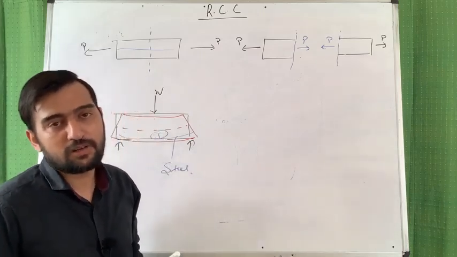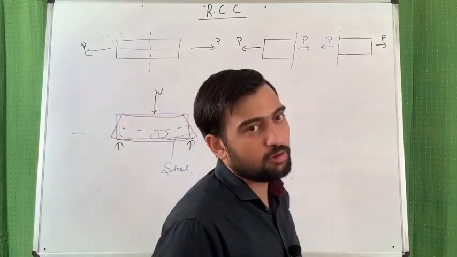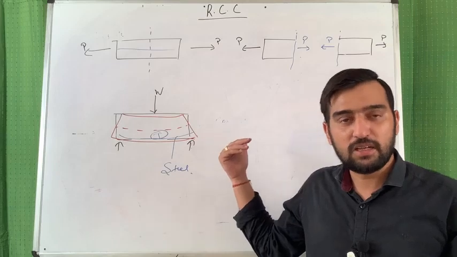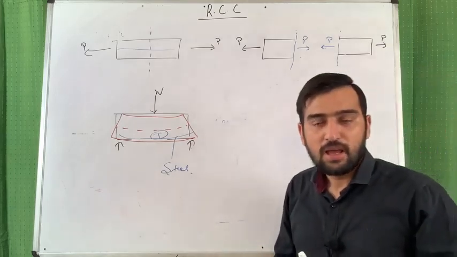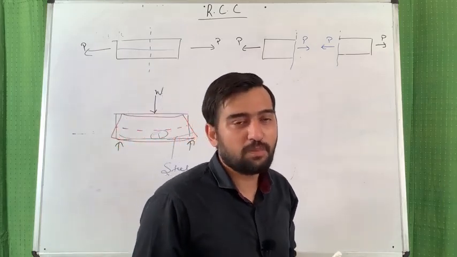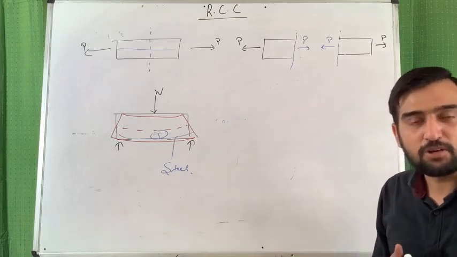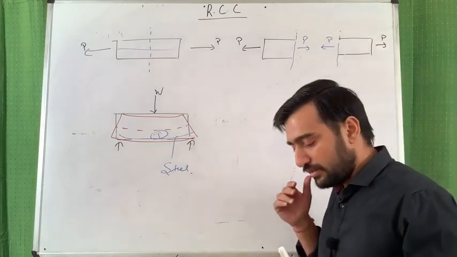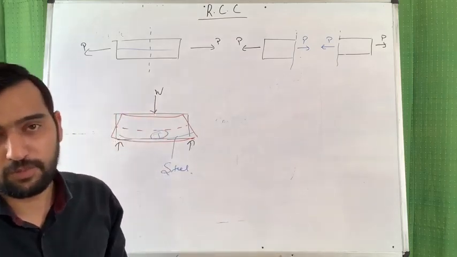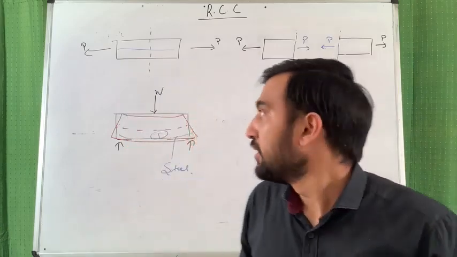Is it clear? So you need steel for direct action, and for indirect action, or the other forms of indirect action, which is shear. So shear is also your indirect action, and due to shear also diagonal tensile stresses will develop. I will take those things in detail in the shear chapter. Or your tension can be developed due to shrinkage, due to creep. So there can be many factors due to which tension can be developed in your concrete members, and that tension is to be resisted with the help of reinforcement, with the help of steel. Is it clear, friends? Okay.